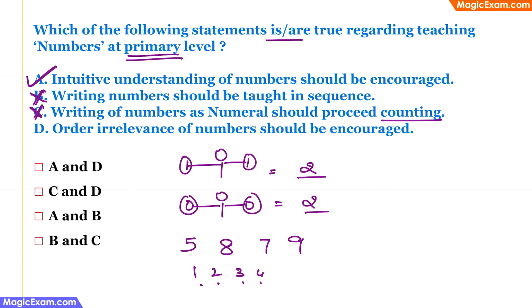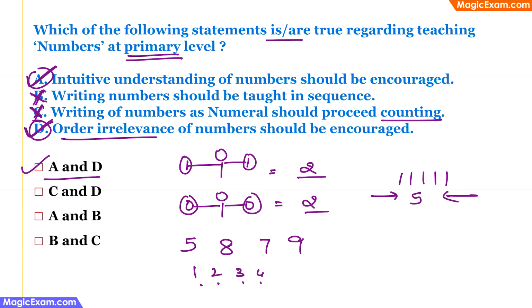Next is option D, that is order irrelevance of numbers should be encouraged. This is a correct statement, because when you look at how children count, if they have to count 5 sticks, they can count from the left or they can count from the right, and the answer will be same. It will still be 5 sticks. Therefore, it doesn't matter from which side they are counting. So order irrelevance of numbers should be encouraged. So that is a true statement. Since A and D are correct, option 1 will be the correct answer here.